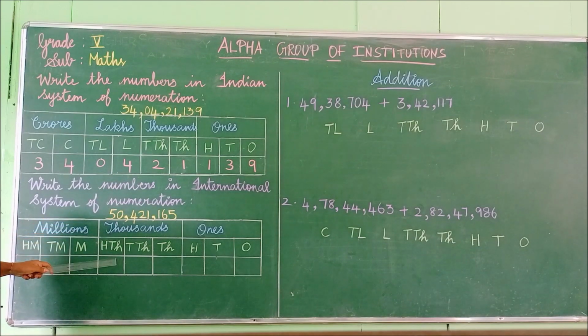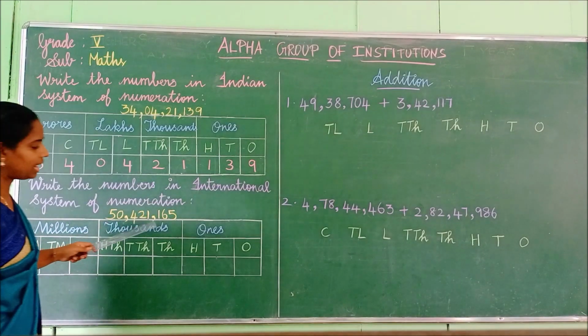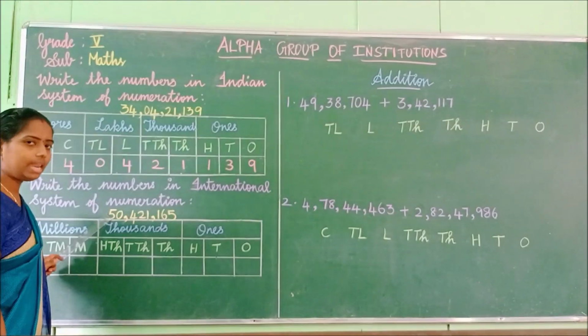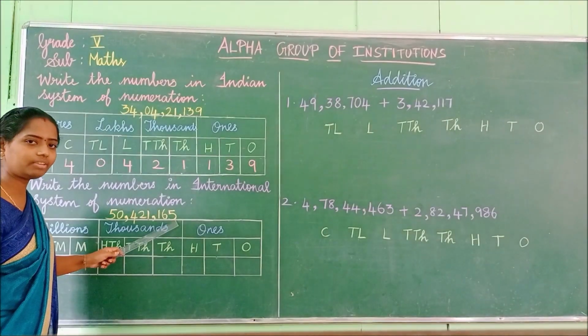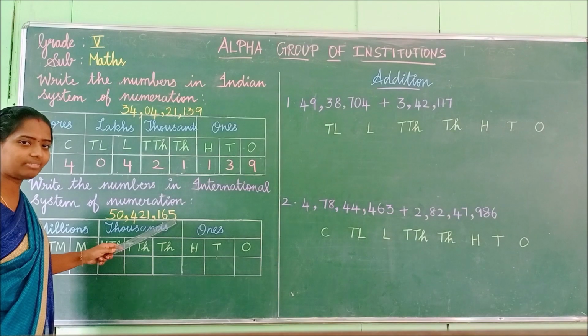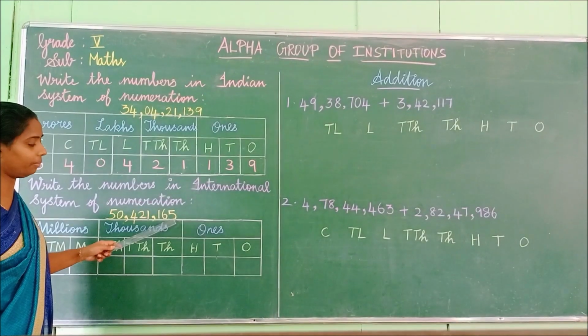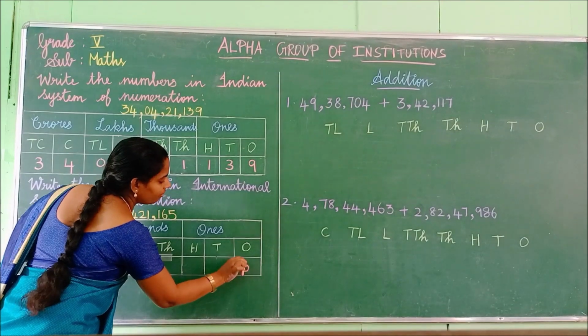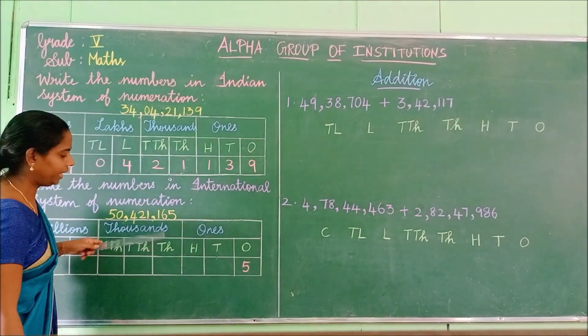Isn't it? Here we have the difference, isn't it, children? Okay, then move to the millions. We have million, 10 million, and 100 million. Okay, see, what is the last number? We have to start from the last digit. We have to move towards the left, isn't it? What is the last number given here? 5. In which place it will come? Very good, it will come in ones place, isn't it? Okay, we have to place the number 5 in ones place.